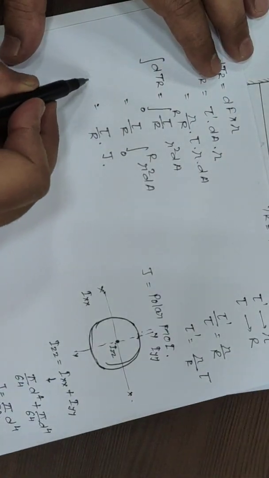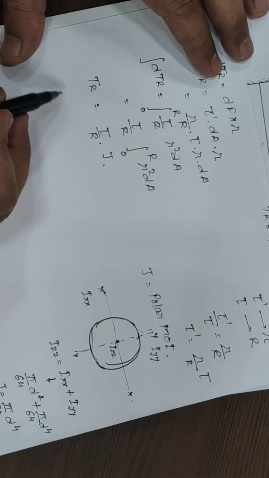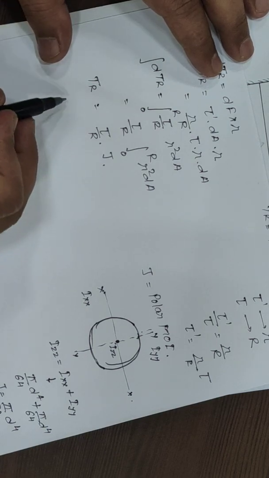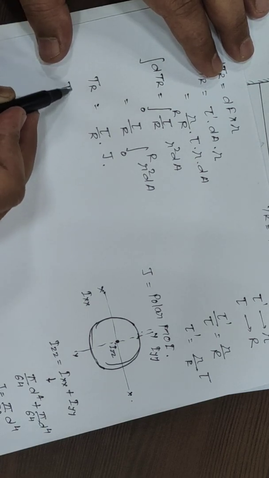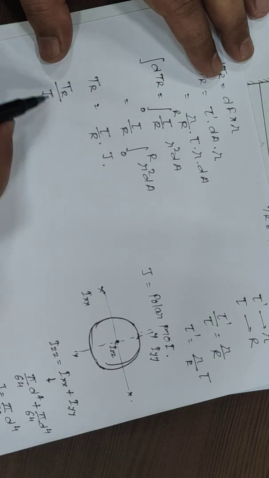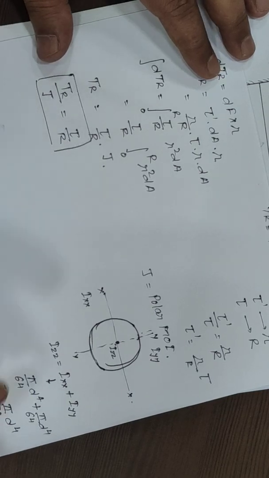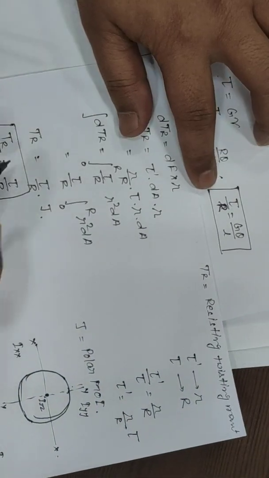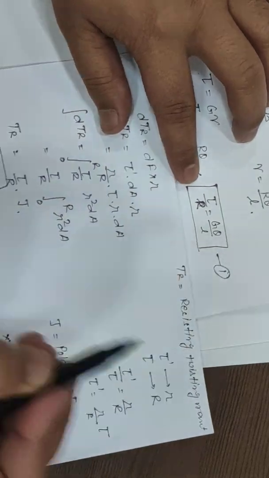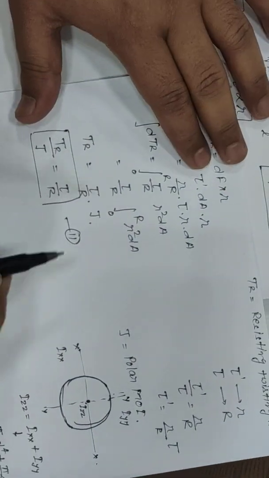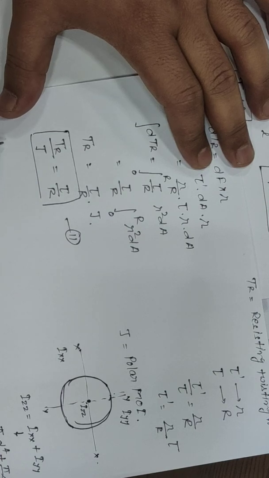From here we have Tr, the resisting twisting moment, so we can observe T by J is equal to tau by R. That was the first equation, this is the second equation. By combining these two equations, we can write tau by R is equal to Tr by J is equal to